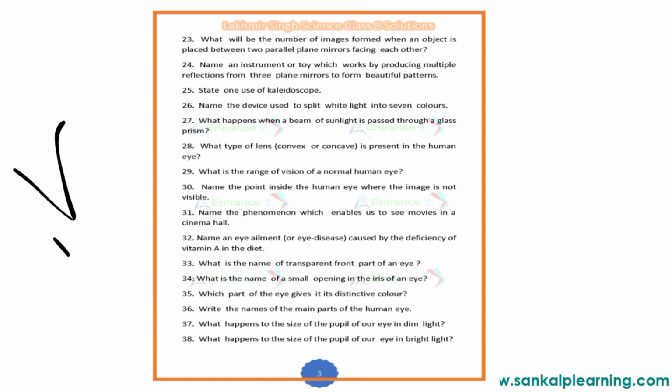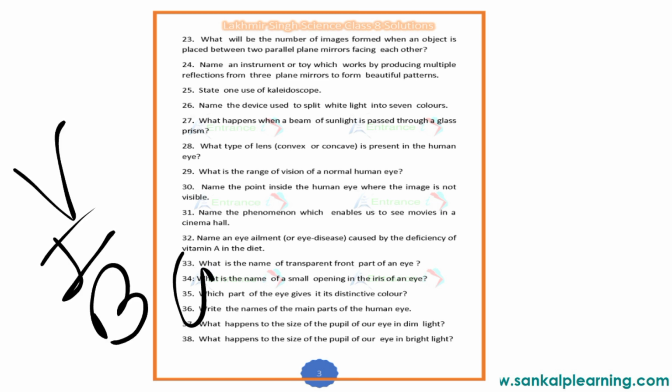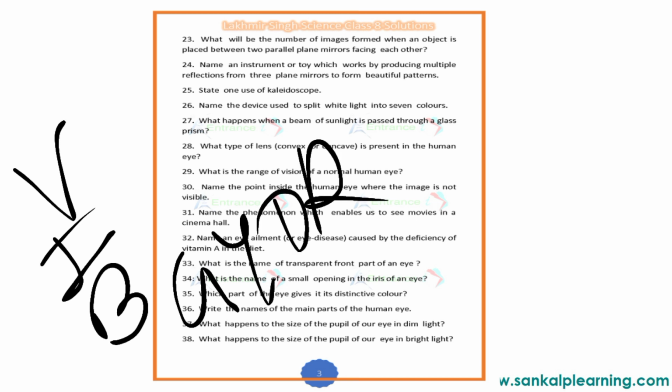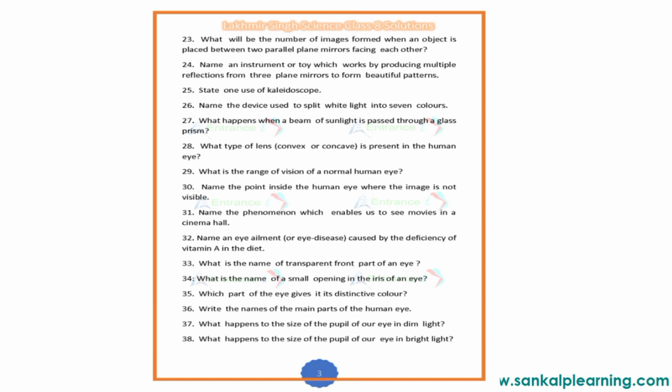VIBGYOR, that is, white light splits up into 7 colors. White light splits up into 7 colors. Okay, then what type of lens is present in the human eye?